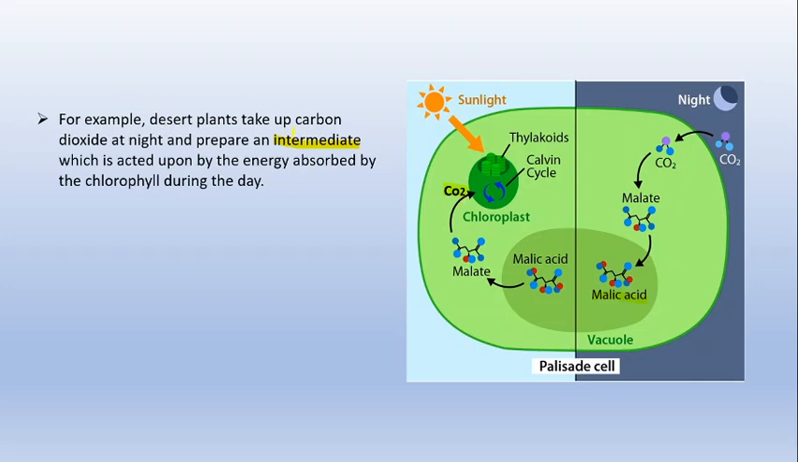So desert plants take up the carbon dioxide at night. They will prepare an intermediate which is acted upon by the energy absorbed by the chlorophyll during the day. I hope this sentence is very much clear to you all.